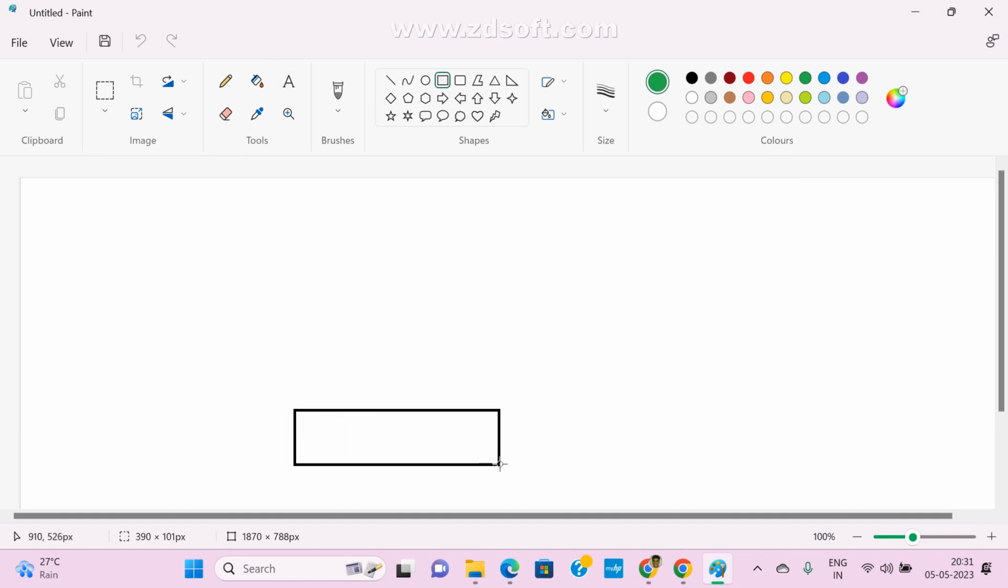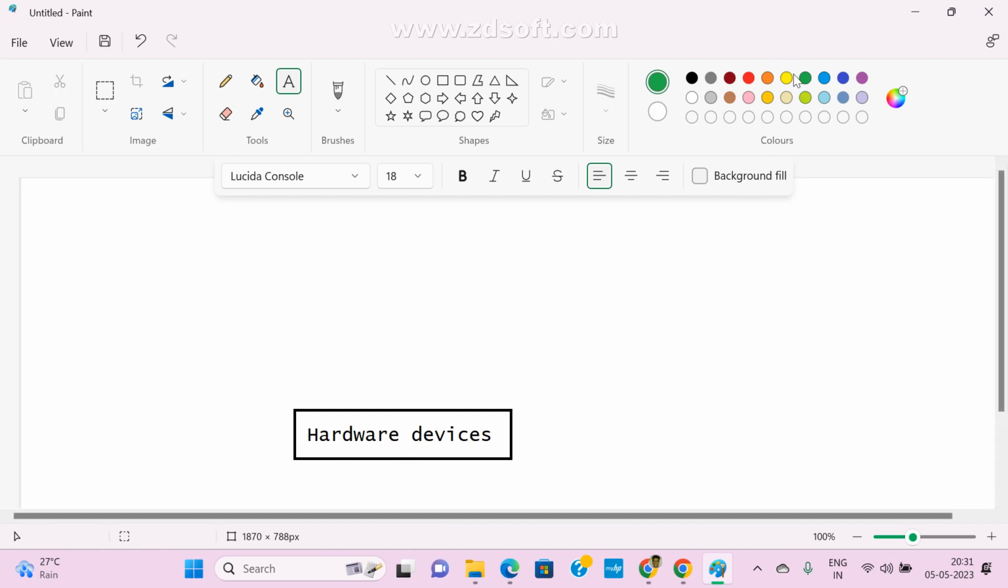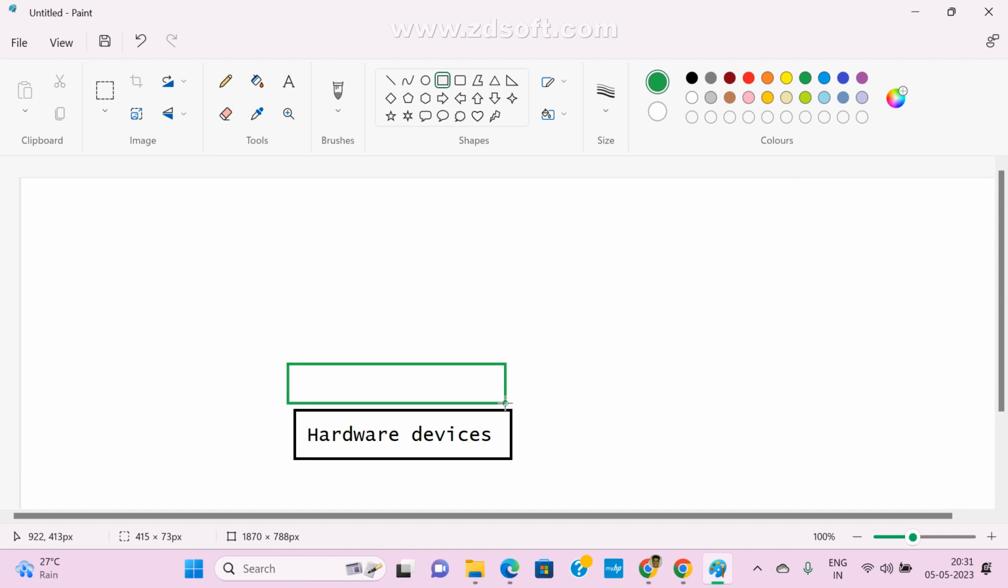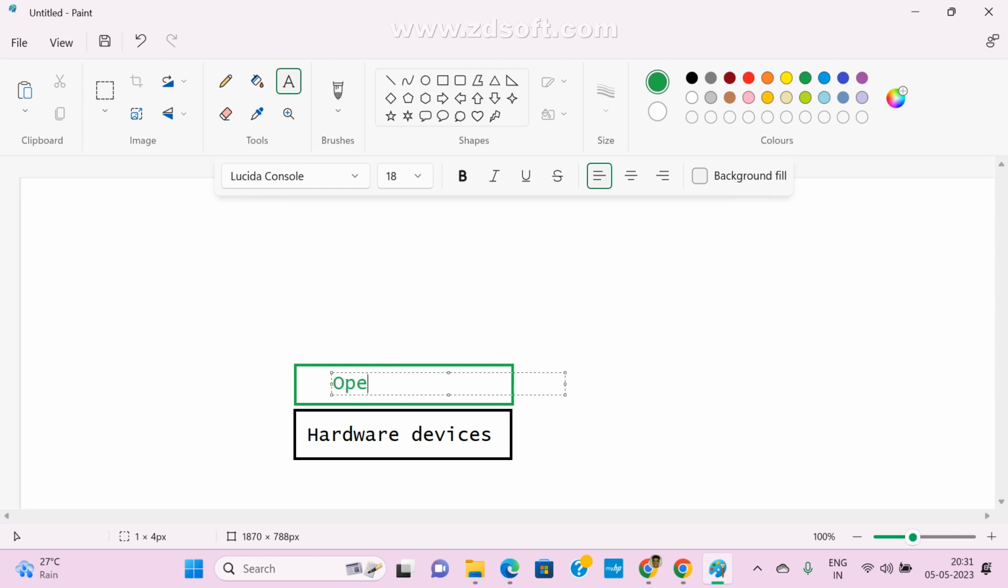Now observe here, same story only. These are my hardware devices. On top of the hardware devices, I am going to install the operating system. Any OS, that is your wish. Now this is my operating system.